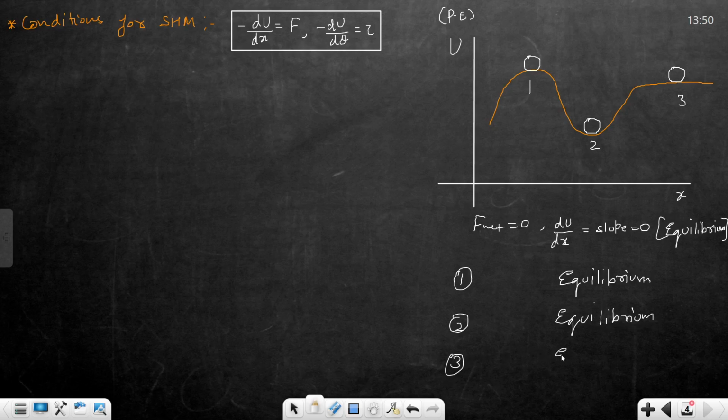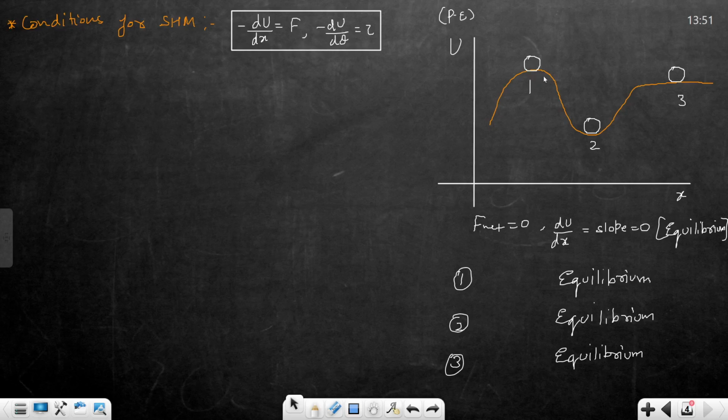Now I will ask a question, though there is no need, since I have already covered it. If you disturb the ball at position 1, at position 2 and at position 3, at which position will the ball be stable, unstable and neutral? At position 1, if you disturb the ball, it will fall down. So is 1 the stable or the unstable equilibrium?